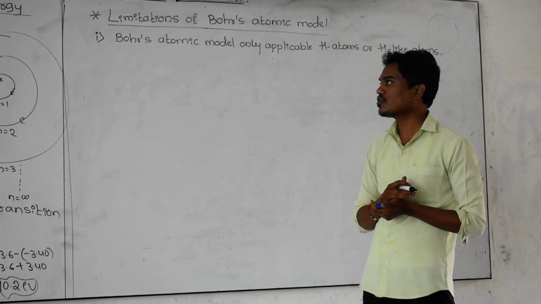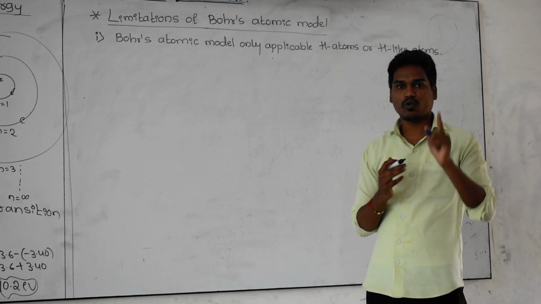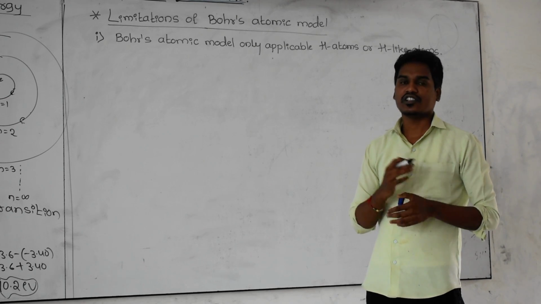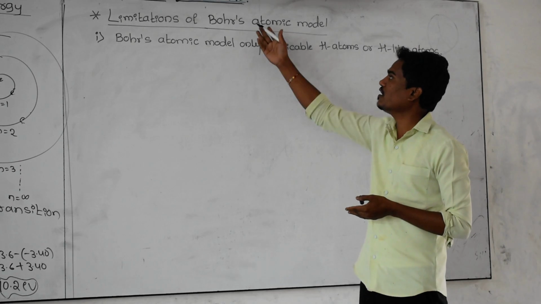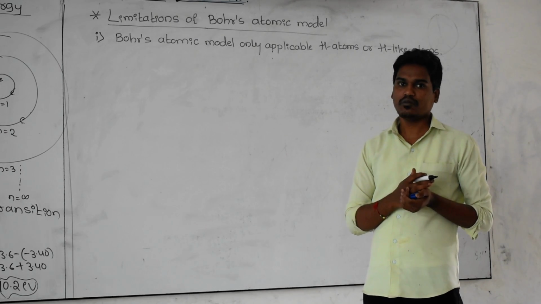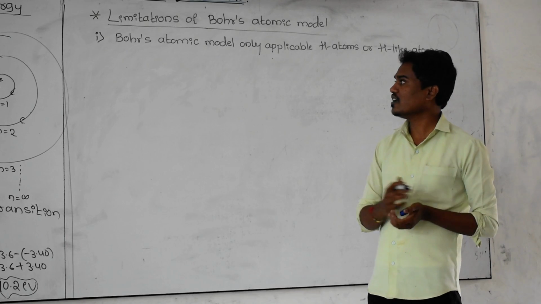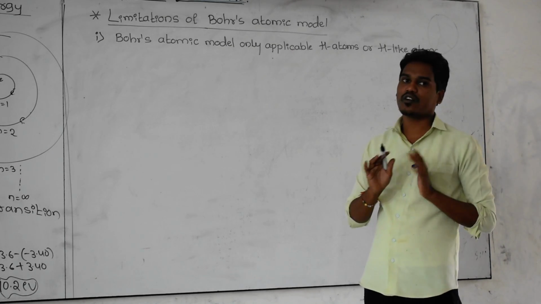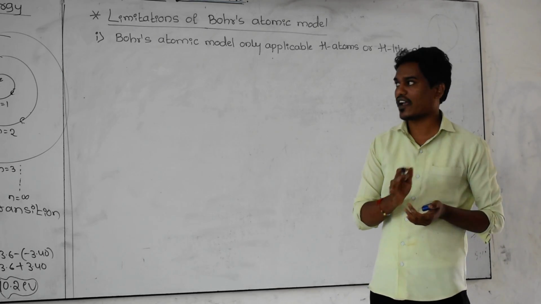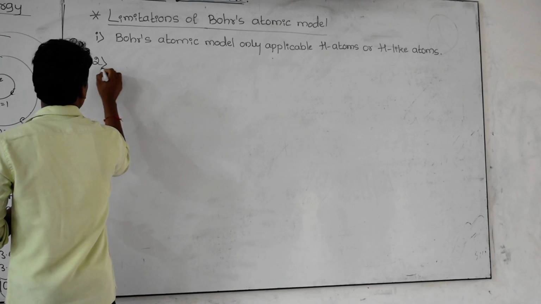Complicated atoms, in the sense, for example, sulfur. Sulfur is not having only one proton; it is having 16 protons. That's why what he explained regarding the hydrogen atom is not applicable to the sulfur atom. That's why this model is only applicable to hydrogen atoms and not to complex ions or atoms. This is the first drawback.